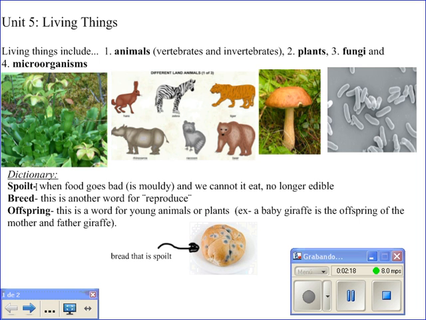Our dictionary. Spoiled. When food goes bad, is moldy, and we cannot eat it. It's no longer edible. Breed. This is another word for reproduce. Offspring. This is a word for young animals or plants. Example: a baby giraffe is the offspring of a mother and father giraffe.